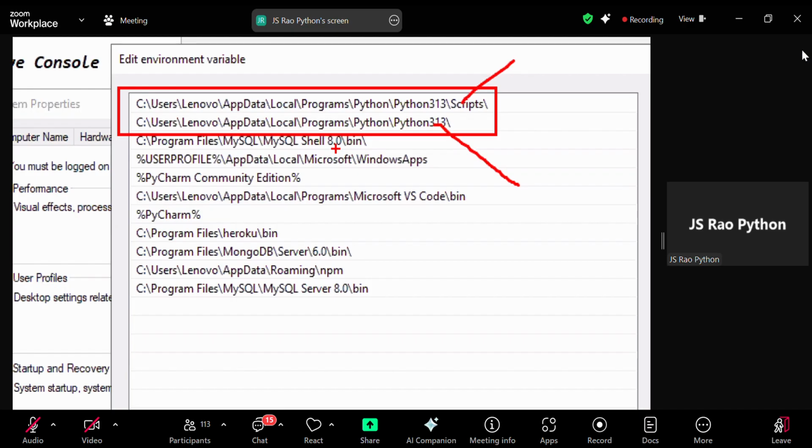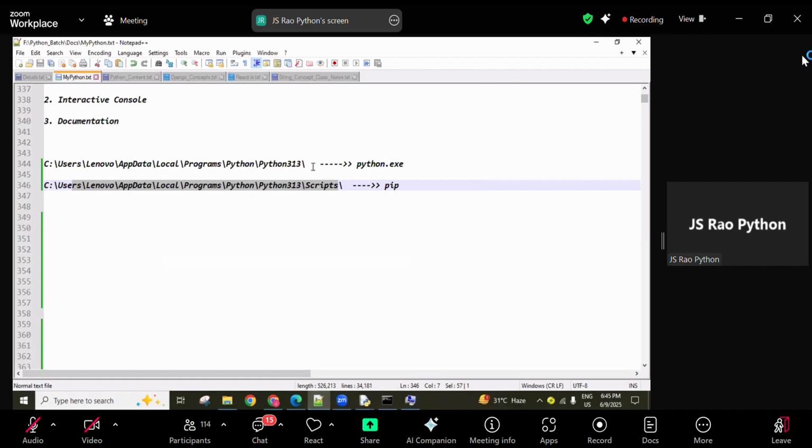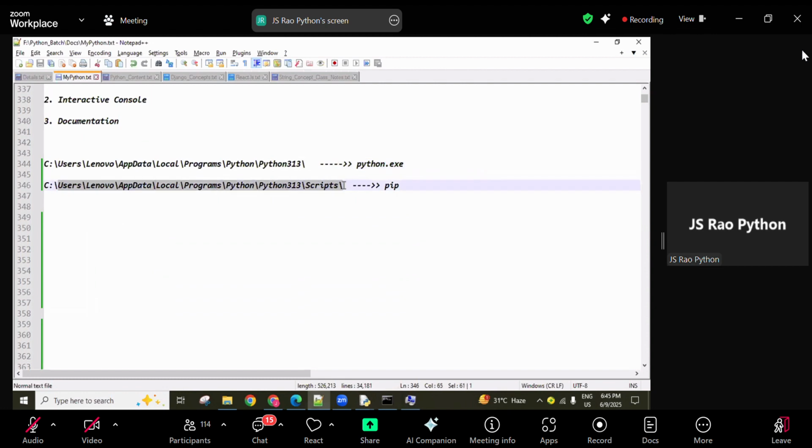If you are selecting the Python checkbox, the path setup related checkbox. If these two lines are not added, simply copy them right now, as we copied here, and paste them here. You can double click here and paste, otherwise simply click here, New, and then paste it, and click OK. Like that, you are going to add 2 times.